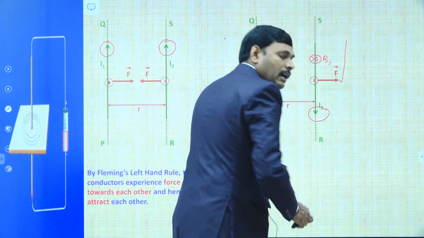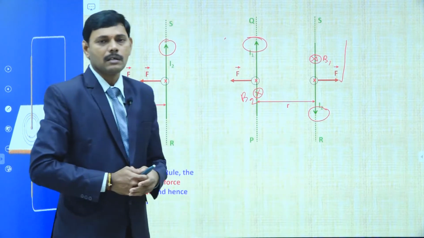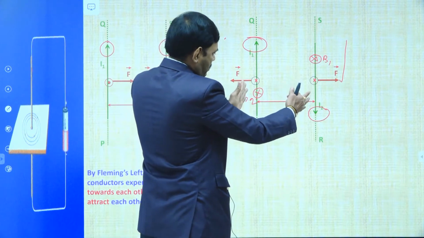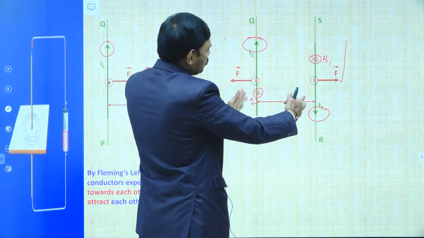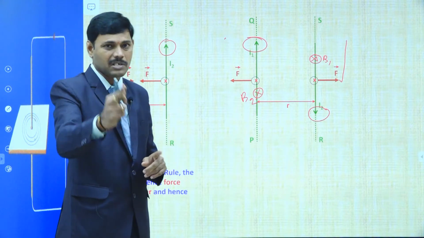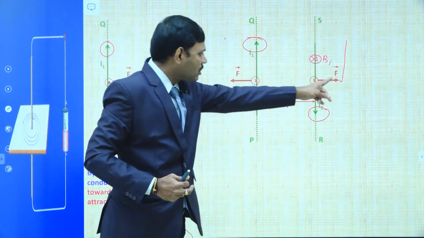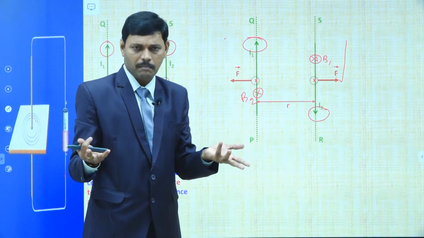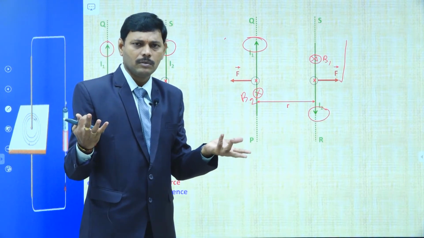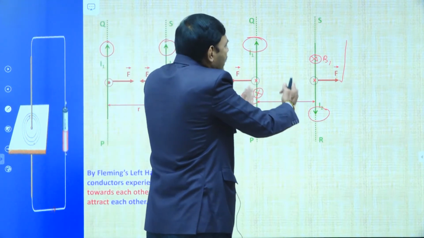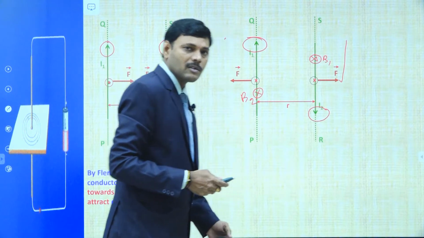So anyhow, the conclusion is important. If two long parallel wires like PQ and RS carry currents I1, I2 in opposite directions, then they repel each other. Magnitude is the same because the values are the same. Mu naught I1 I2 L by 2 pi r is the expression for force. But now in the second case, it becomes repulsive, a repulsion force is acting.